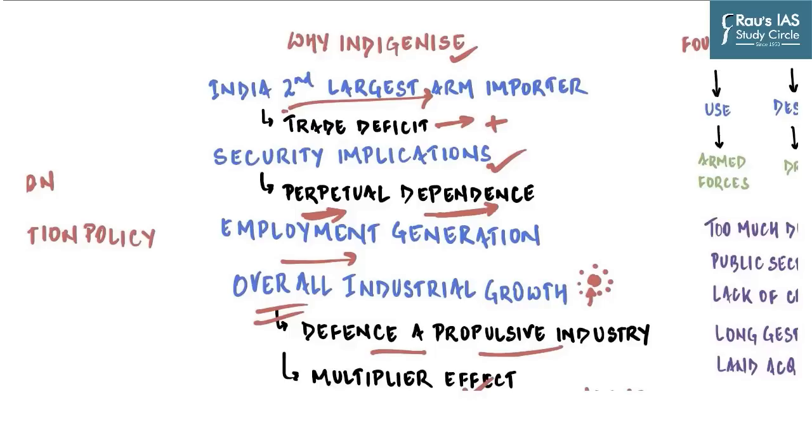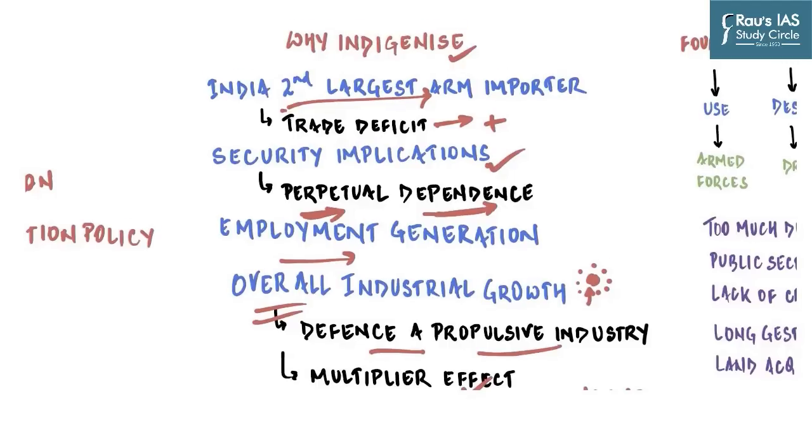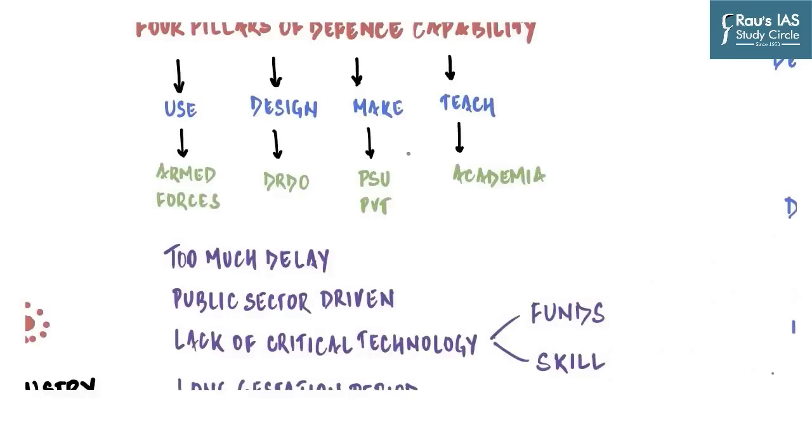So these kinds of problems shall not arise if India has defense domestic production or sound domestic defense manufacturing capabilities. So before going forward, let us now first understand what the pillars of defense capabilities are. You need to understand that there are 4 stakeholders in the defense manufacturing ecosystem.